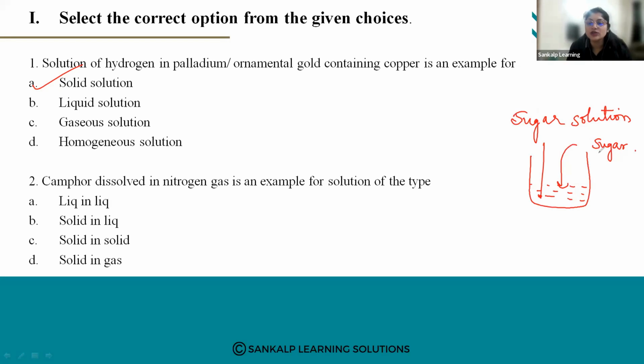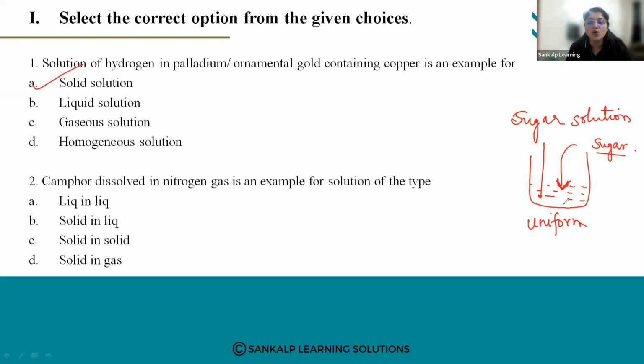Will your sugar remain aside and water be aside? No, right? The sugar and water will be mixed thoroughly. So it is called a uniform composition. It will be uniform throughout the mixture. So that is a homogeneous mixture.